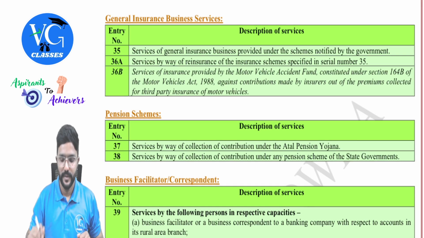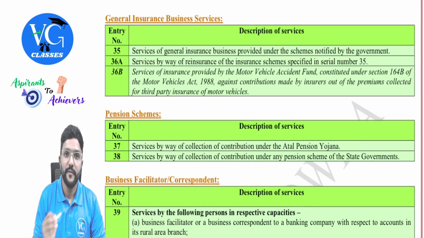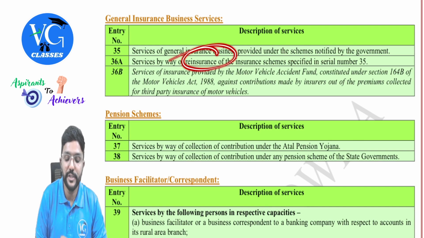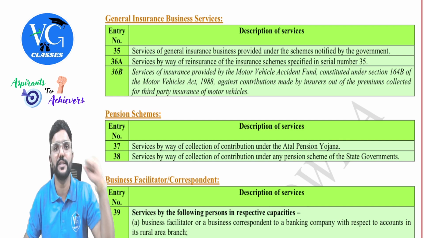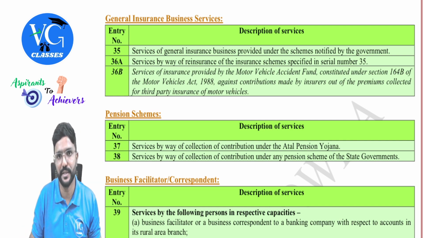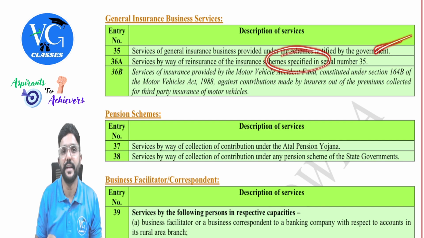Okay. Fine. So these are the notified schemes, guys. Next. For the same scheme, what if any reinsurance services are provided? Sir, what if it is reinsured by the insurance company with another insurance company? Even such services are exempt, guys. For the schemes which are notified as per entry 30.